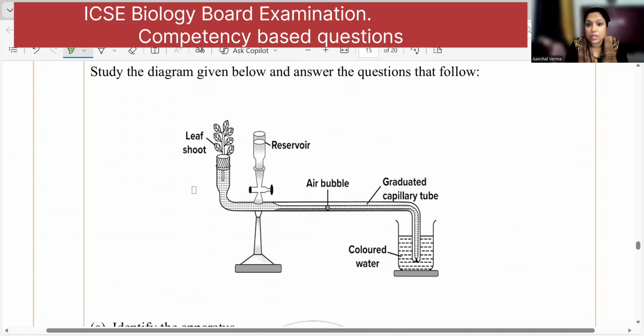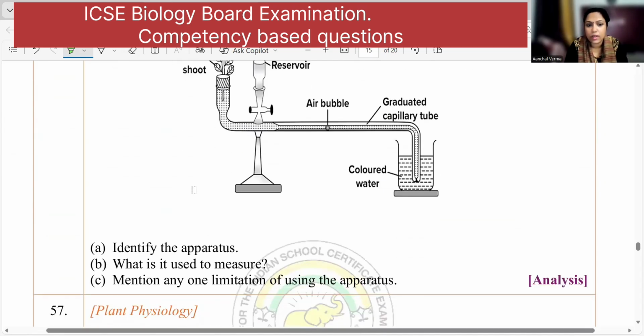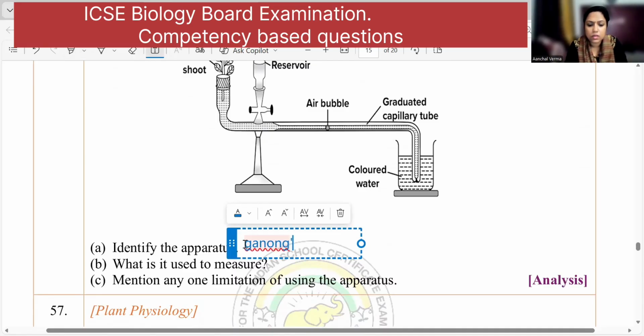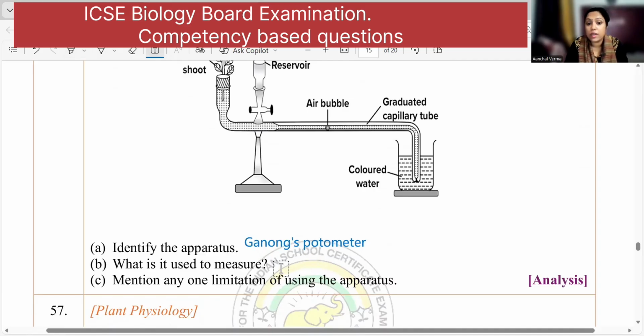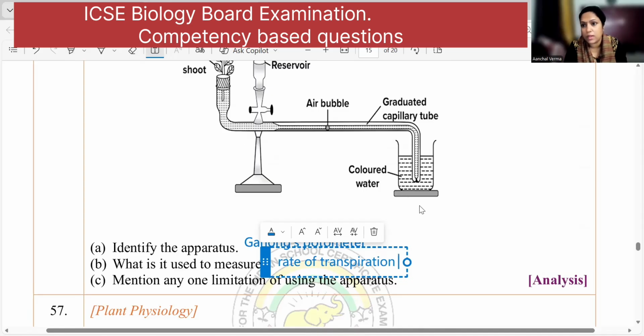Study the apparatus given below. What is it? Ganong's photometer, right? So identify the apparatus. It is Ganong's photometer. Correct, G capital. What is it used to measure? It is used to measure the rate of transpiration, which is equivalent to the rate of absorption of water by the shoot. Right? Rate of transpiration, which is equivalent to the rate of water absorption by the shoot.